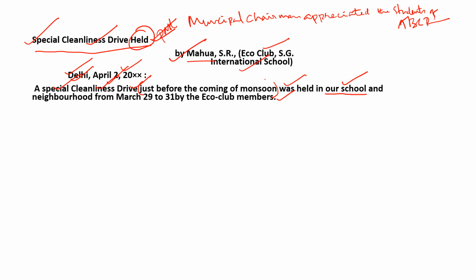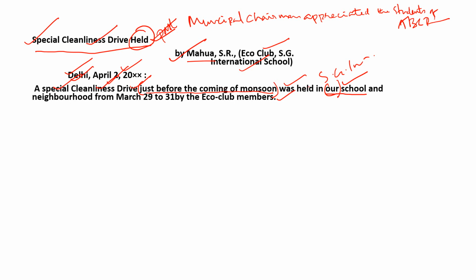If it is for a newspaper report, instead of our school, you have to write SG International School. So a special cleanliness drive, this is an additional thing that we are including in it, just before the coming of monsoon.